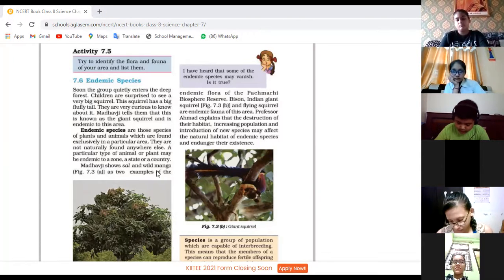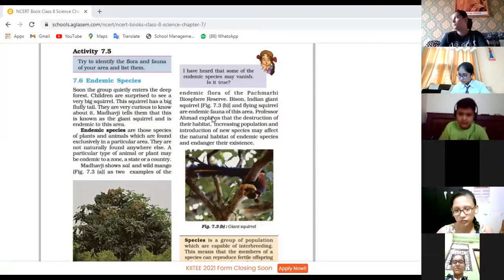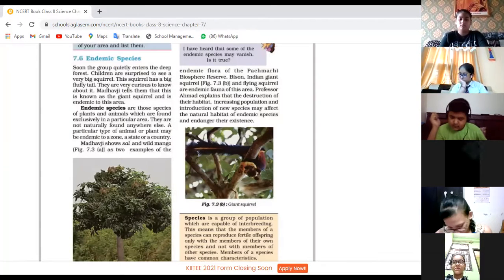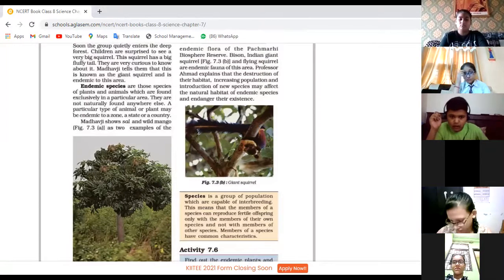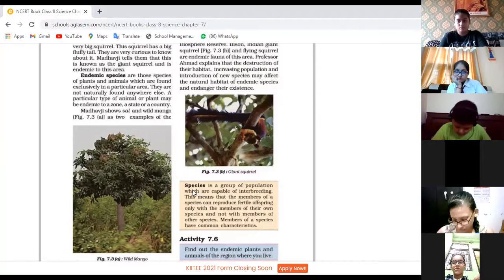Here the example has been given. Sal and wild mango are the two examples of endemic flora of the Panchmari Biosphere Reserve. So children, kindly underline that. And a few of the animals of the biosphere reserve: bison, Indian giant squirrel, and flying squirrel are the endemic fauna of that particular area. So kindly underline that. I think the definition of endemic species is very clear to you. Next comes the definition of species. Now, Imad, you can continue.